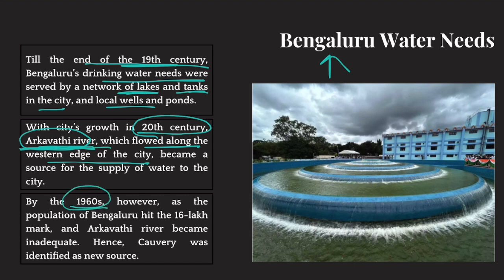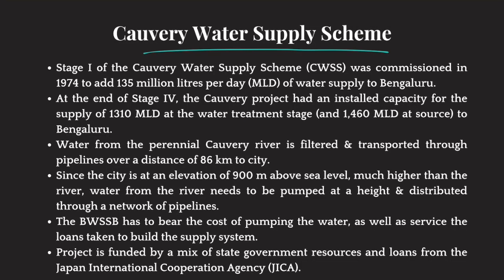But by the 1960s, Bangalore's population again skyrocketed. It reached 16 lakh, and the Arkavati River was not able to satisfy the drinkable water demands of the city. Therefore, it was thought that we now need to tap another river, the Cauvery River, which is a big and perennial river. A lot of water flows through this river. So, because of high demand from Bangalore and the increase in population, authorities decided to tap the Cauvery River, and the Cauvery Water Supply Scheme was launched in 1974. Stage 1 was implemented.